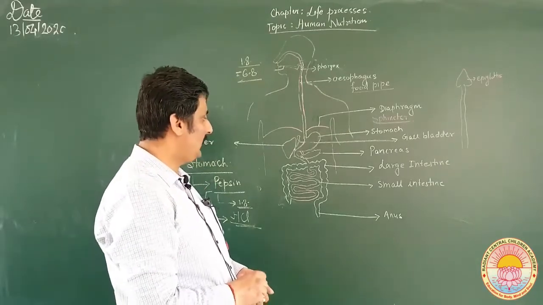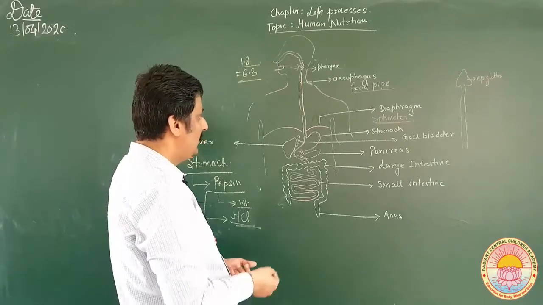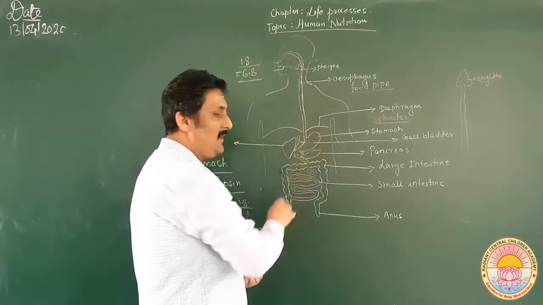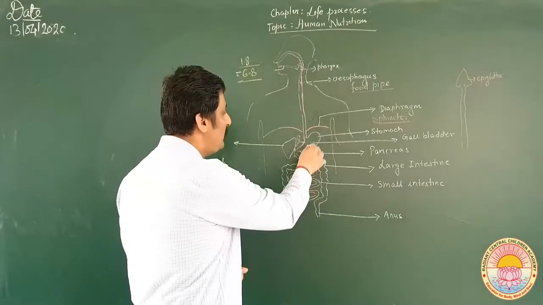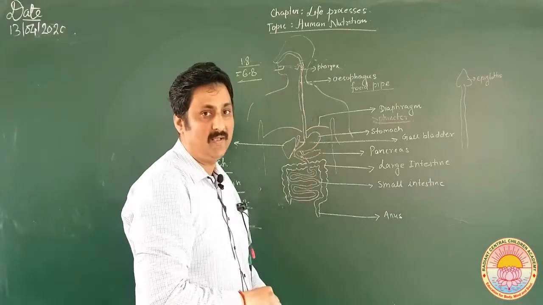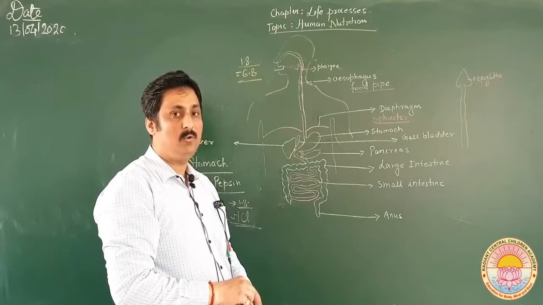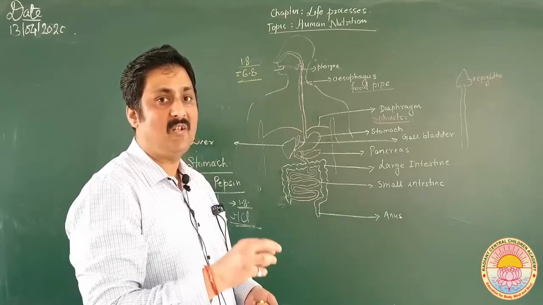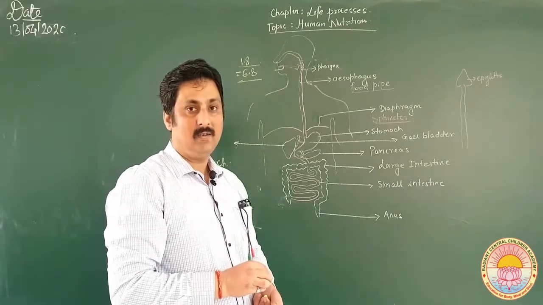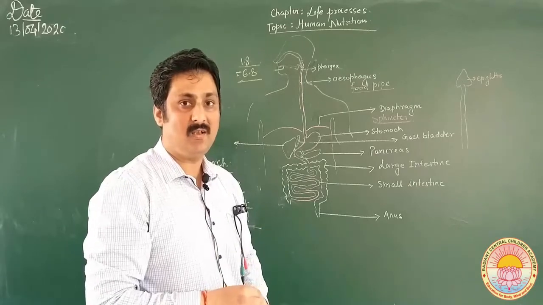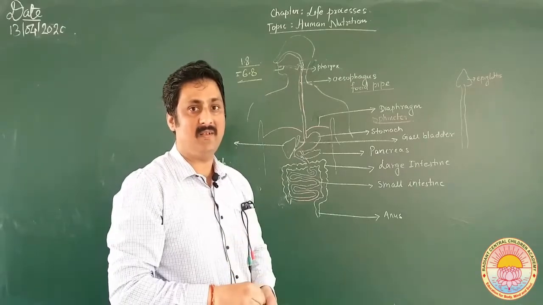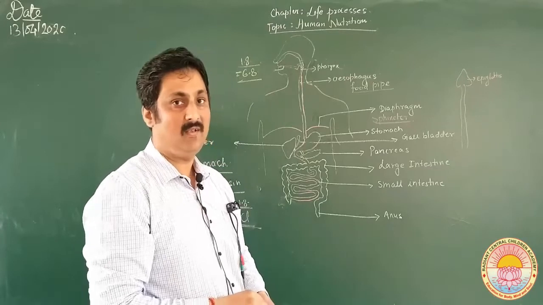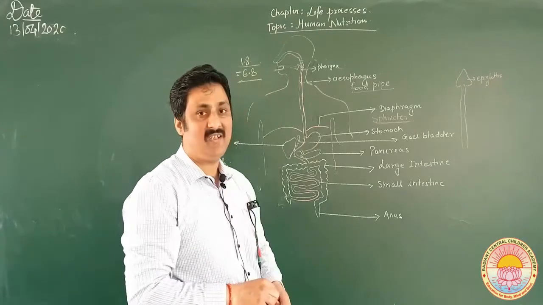Okay, now let us discuss certain other things. The content present in the stomach has to move towards the small intestine. As I have already told you, at various junctions a valve-like structure is present which is called a sphincter, S-P-H-I-N-C-T-E-R.